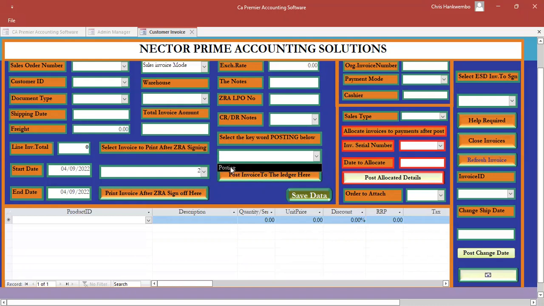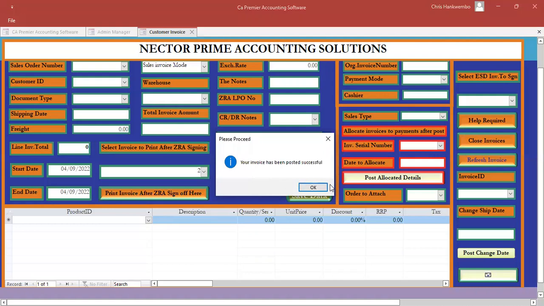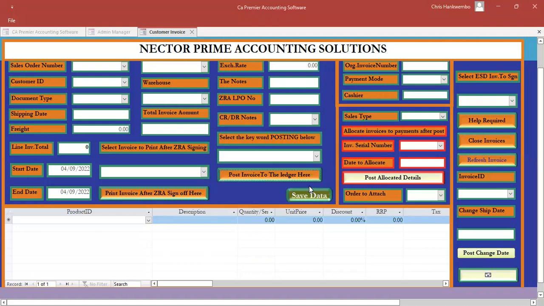By posting, it means that we have authorized the generation of, one, the customer statement. Number two, we have also generated the ZRIA detailed report. Number three, the sales day book is also generated. Number four, the customer analysis is also generated.